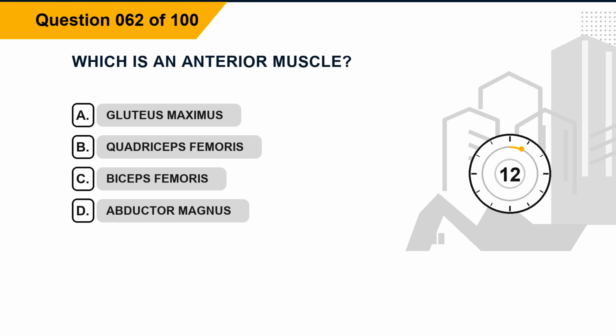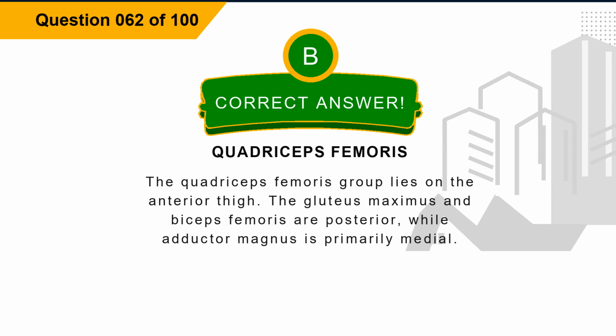Question 62. Which is an anterior muscle? Option A, gluteus maximus. Option B, quadriceps femoris. Option C, biceps femoris. Option D, adductor magnus. The correct answer is option B, quadriceps femoris. Explanation. The quadriceps femoris group lies on the anterior thigh. The gluteus maximus and biceps femoris are posterior, while adductor magnus is primarily medial.